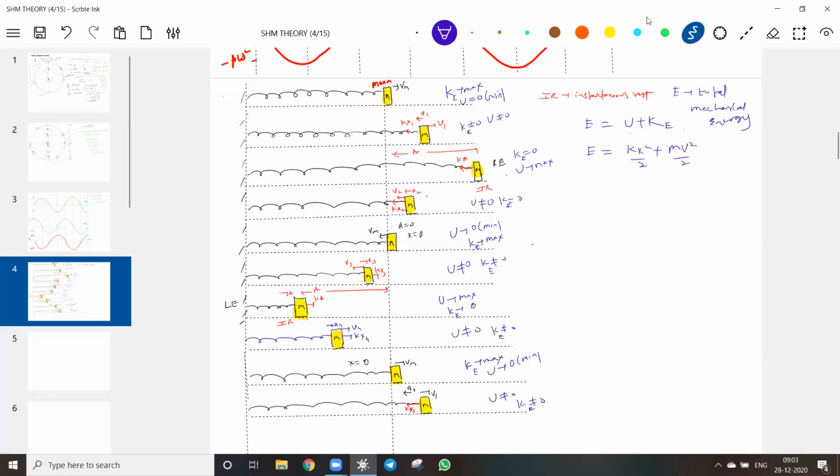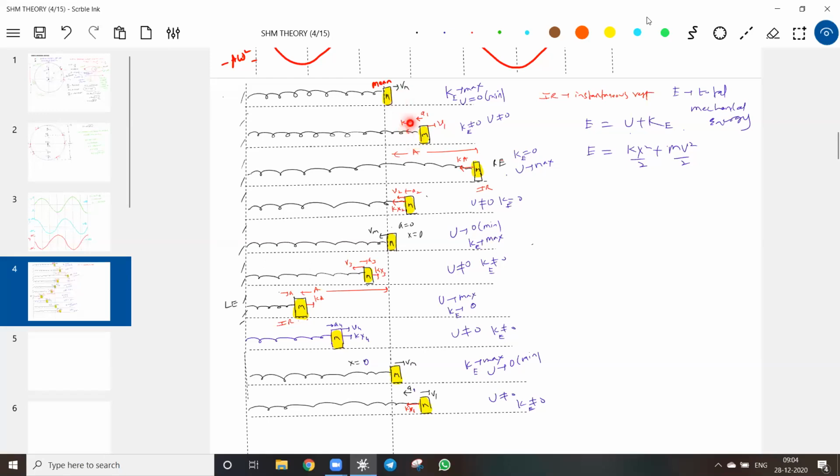Mechanical energy. Now, you know in the Workbench chapter, I'll give velocity to the block at the mean position. When it arrives here, the same mechanical energy that was given is available as kinetic energy and potential energy. So what happened to the overall mechanical energy in the spring block system? It will be conserved, mechanical energy will be conserved.